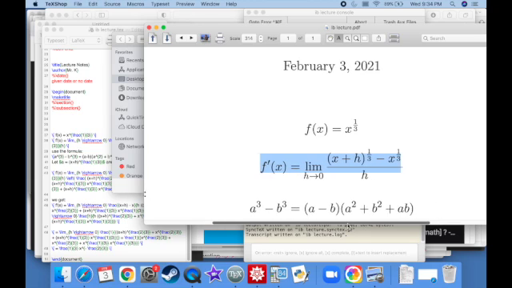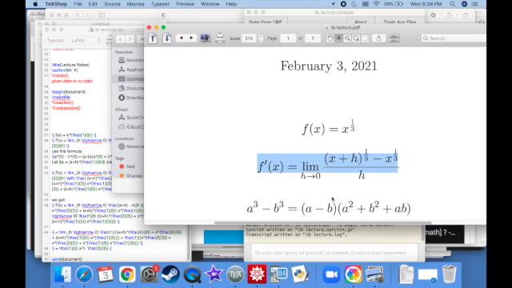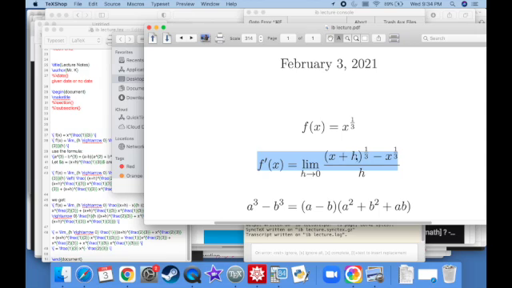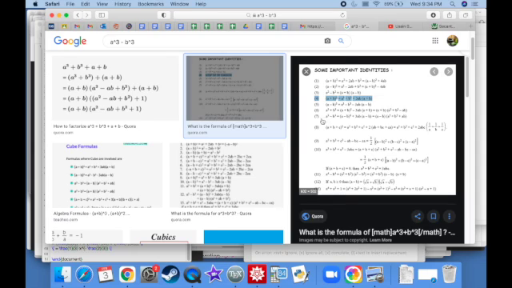Obviously, I don't expect you to know these. Even I have to look this up. I happen to remember there was a special identity for a cubed minus b cubed. So I went on Google, and it's this one right here, number 7.